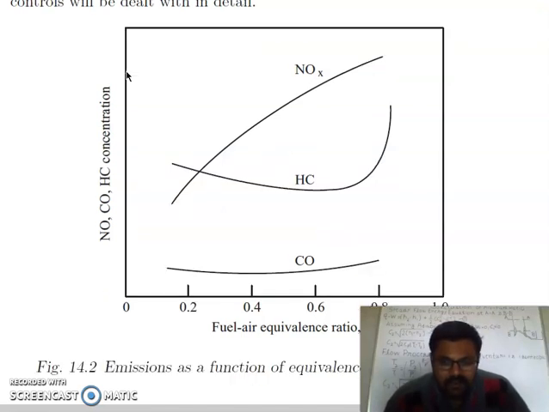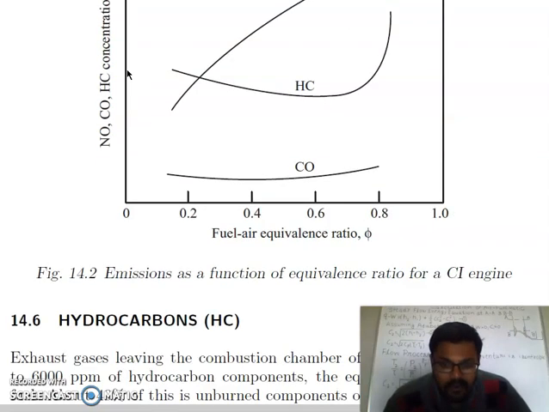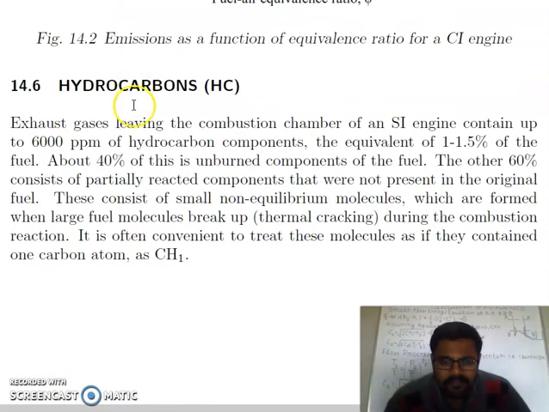Next we will discuss the different pollutants. We will start first with hydrocarbons. Exhaust gases leaving the combustion chamber of an SI engine contain up to 6,000 parts per million of hydrocarbon components, the equivalent of 1 to 1.5% of the fuel. About 40% of this is unburnt components of the fuel. The other 60% consists of partially reacted components that were not present in the original fuel.